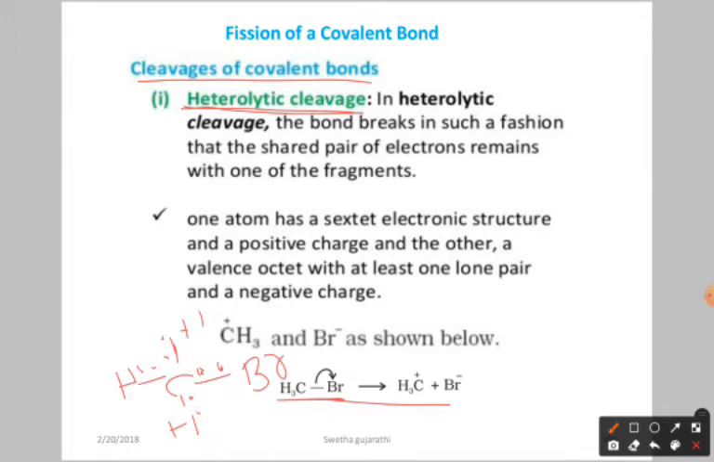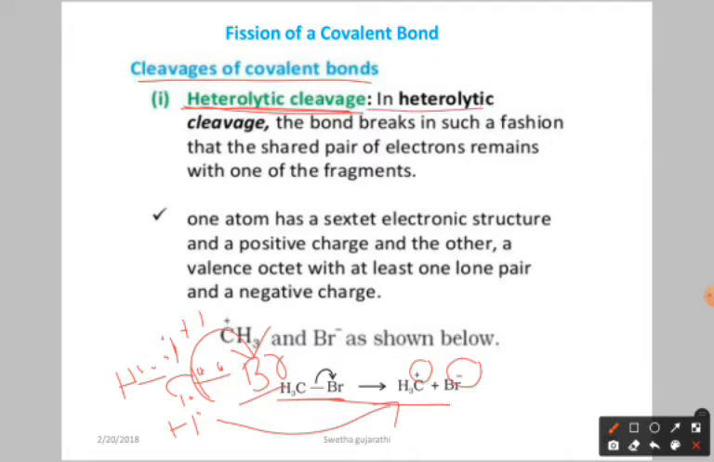So here, for the breakage, how it's going to take place means this one pair of two electrons are moving towards the bromine. So what happened here? Now this carbon is going to lose the electron, isn't it? So once it loses the electron, it's going to get the positive charge, and bromine, taking the electron, is going to get the what? Negative charge.